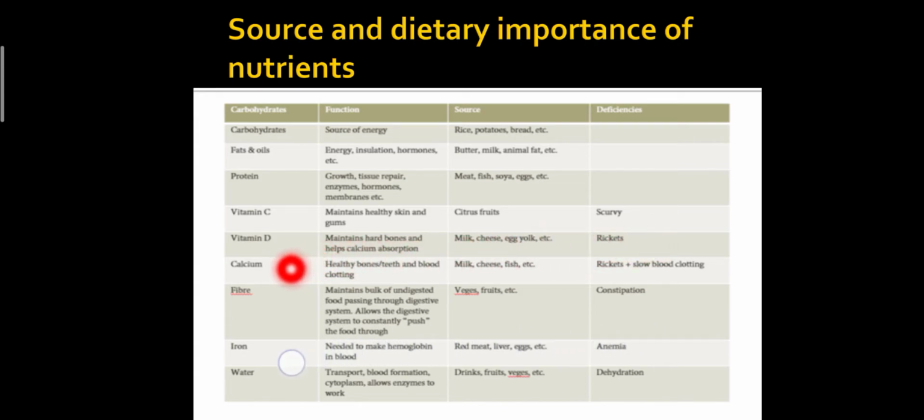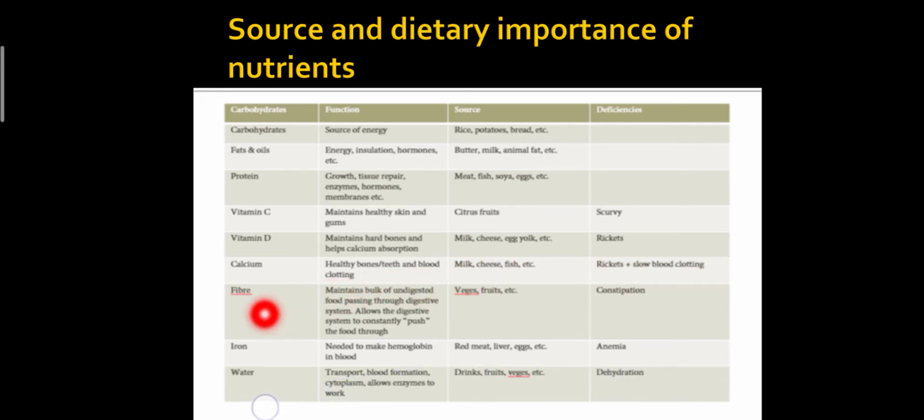If we talk about calcium, then the functions of calcium include healthy bones, healthy teeth and blood clotting. Its sources are milk, cheese, fish, etc. If there is a deficiency of calcium, then it may lead to rickets and slow blood clotting.